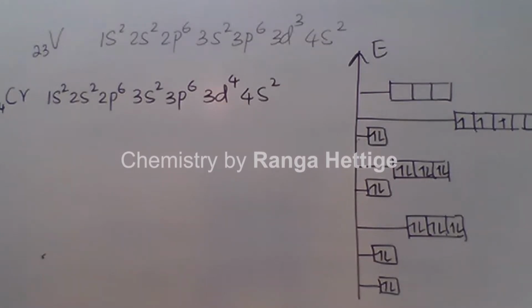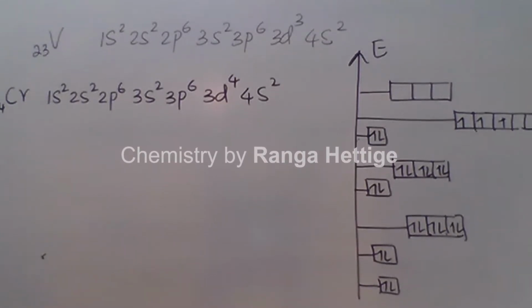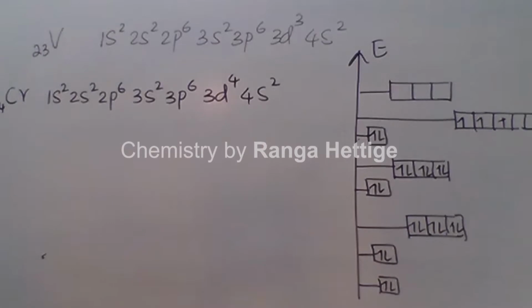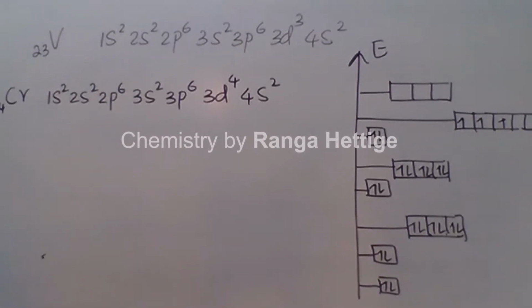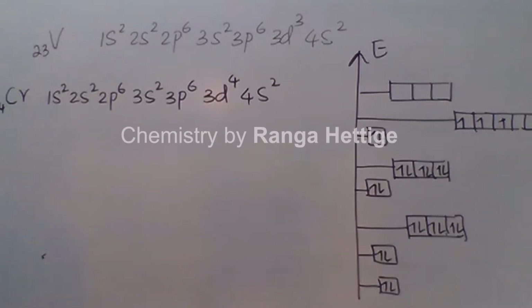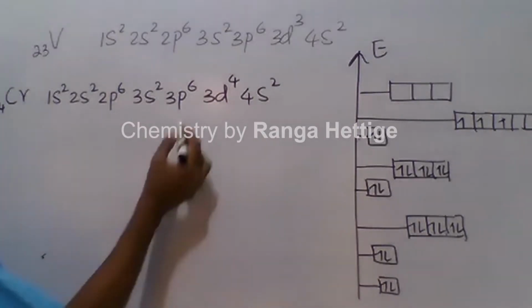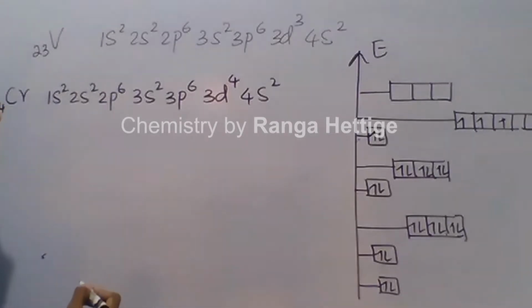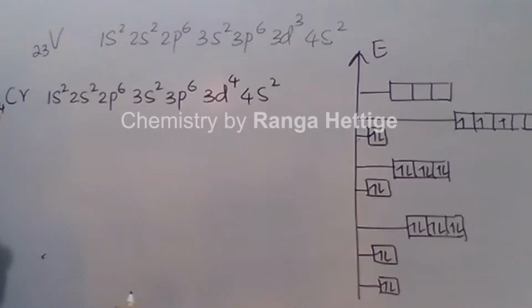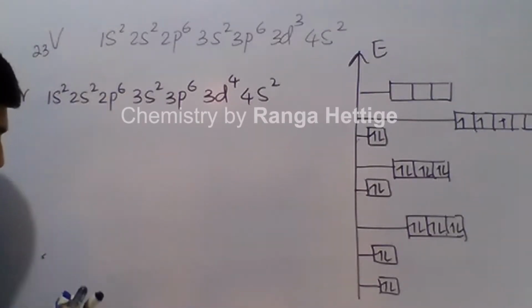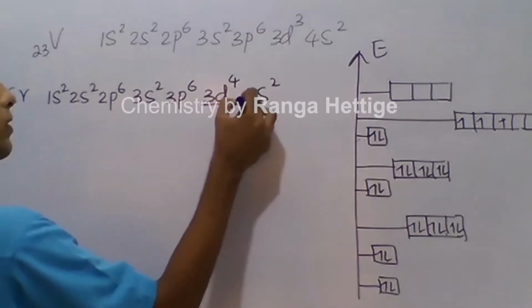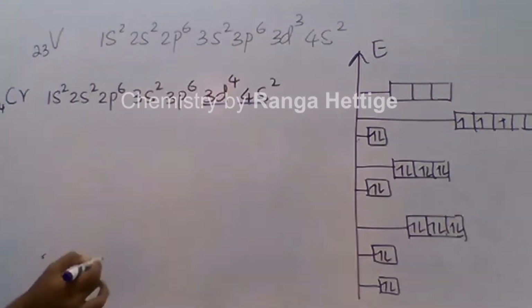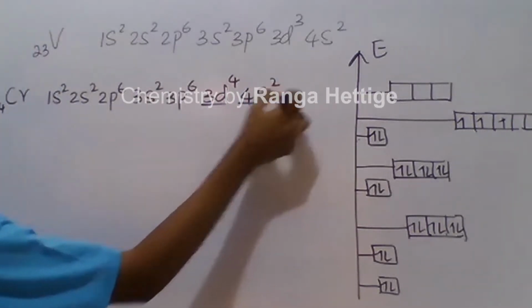Now when you consider p and d sub-energy levels, completely filled and half-filled states are relatively more stable. In this particular atom, 3d5 4s1 is more stable than that. Therefore, this is not the existing configuration.